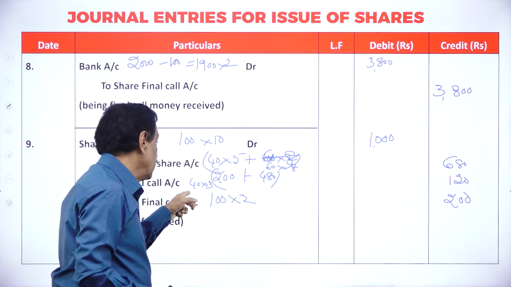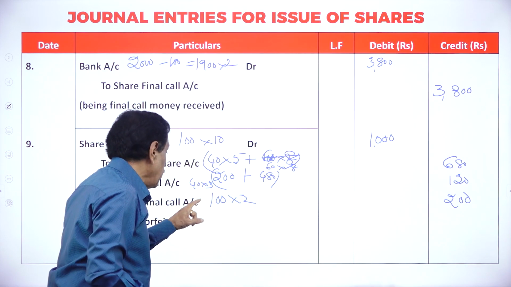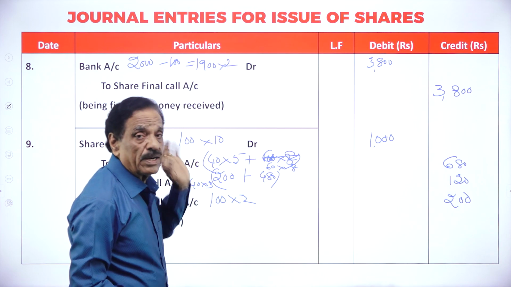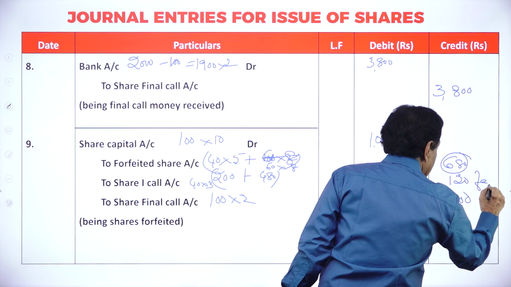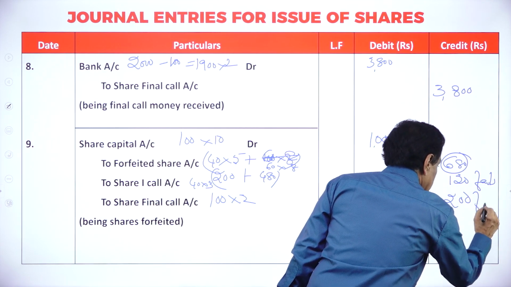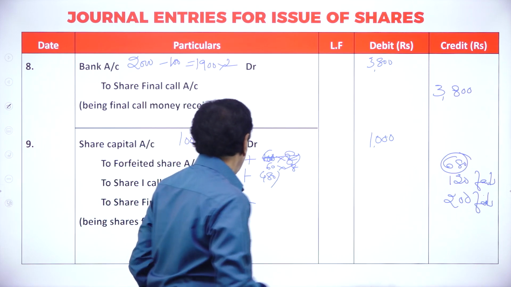First call money, who fails to pay? The first man has to pay. First call, 40 into 3 is 120. Final call, both have not paid, 100 into 2 is 200. This is received, and this is what fails to be paid.